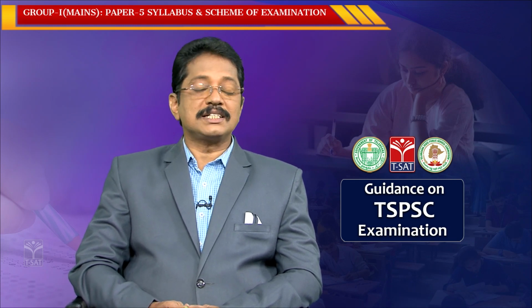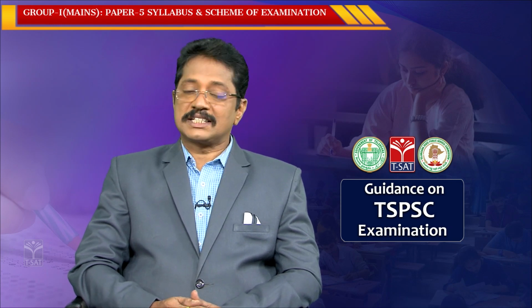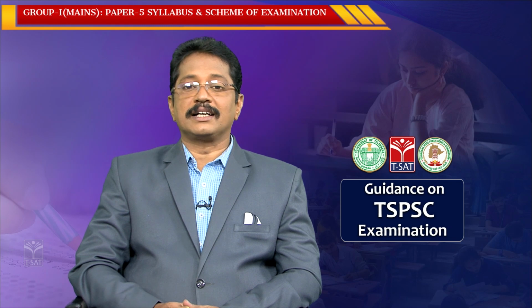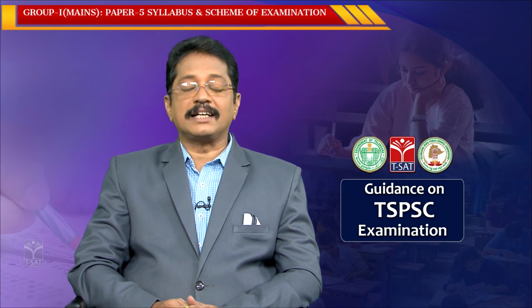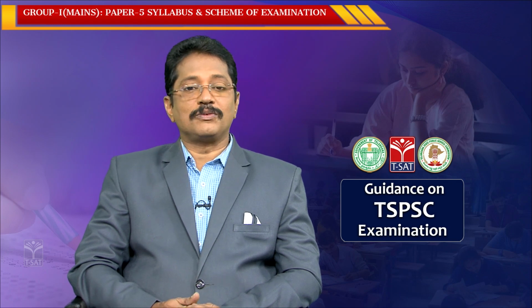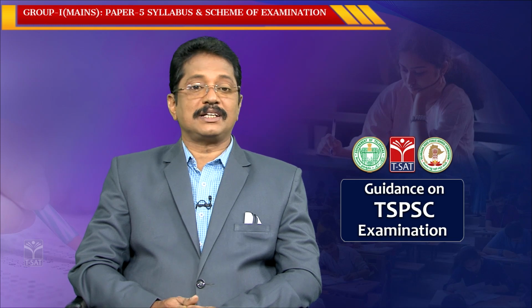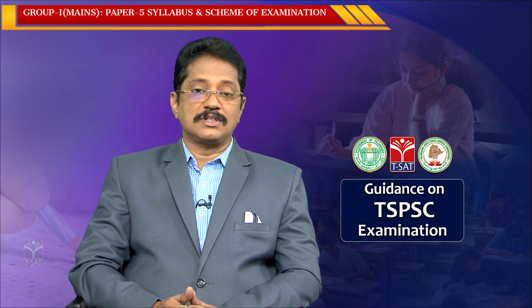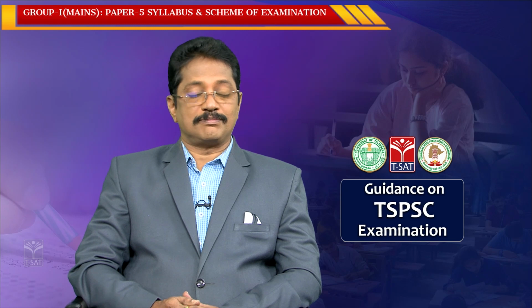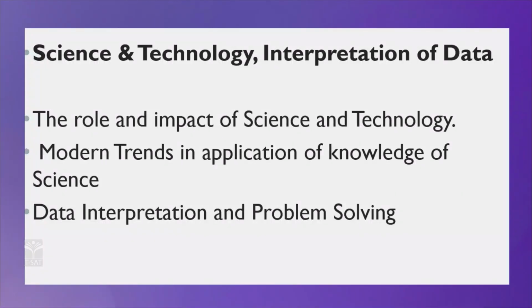Section 1 and section 2 are based on science and technology, and section 3 is purely on data interpretation and problem solving. In section 1 you have 5 questions, each question carries 10 marks, 5 tens are 50. In section 2 you have 5 questions, each carries 10 marks, 5 tens are 50, means 100 marks. In section 3 we have 5 more questions from data interpretation and problem solving.